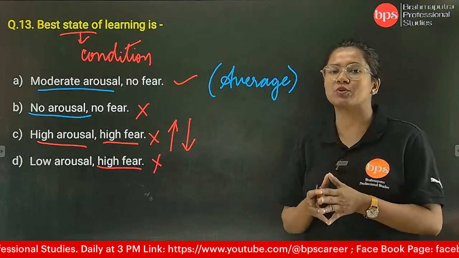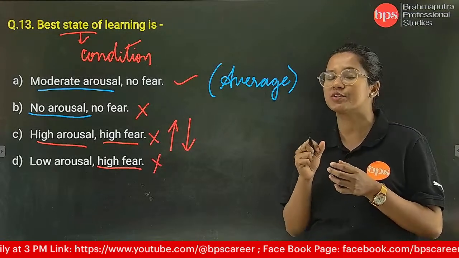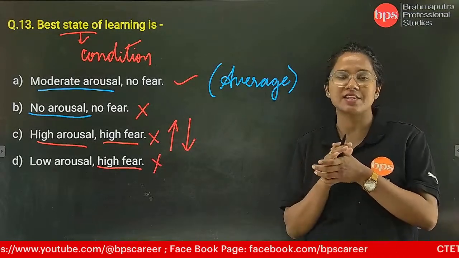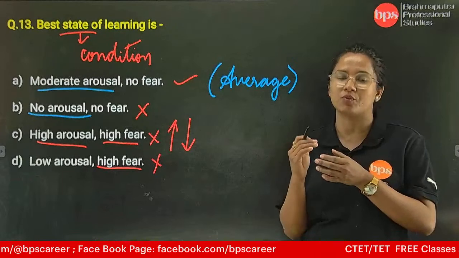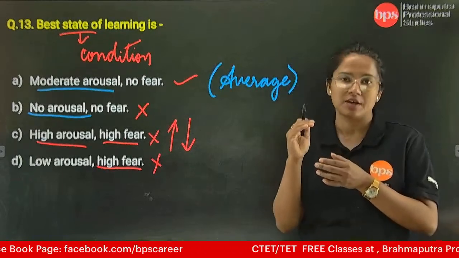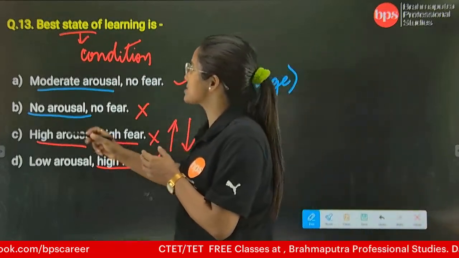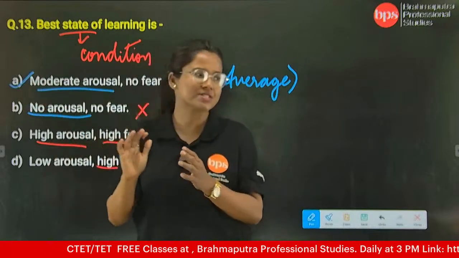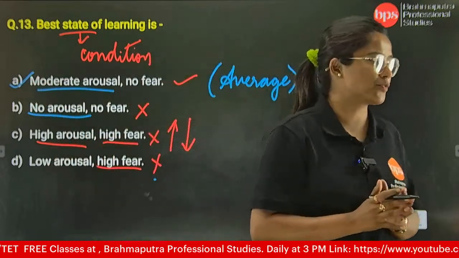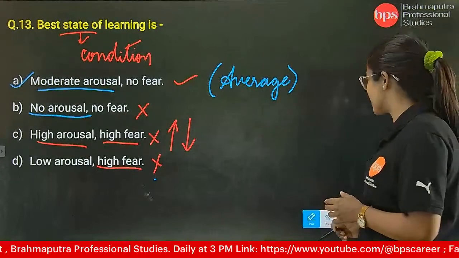So that is the point where we need to understand the student, where a student is understanding but to a moderate level, or we can say on an average level. Yes, so the correct answer is A. Hope this is clear till here. Let's move on to the next question, question number 14.